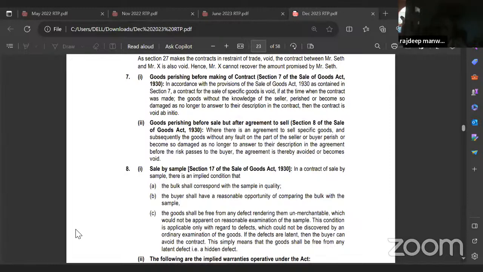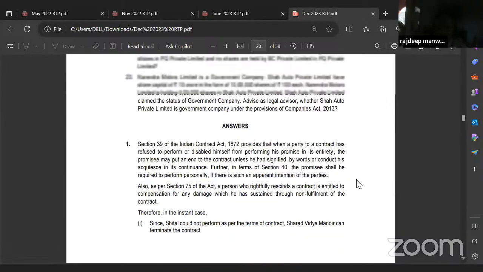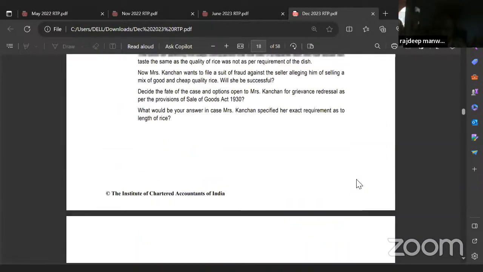Second one, goods perishing before sale but after agreement to sell. Section 8 of the Sale of Goods Act 1930. Where there is an agreement to sell specific goods and subsequently the goods without any fault on the part of the seller or buyer perish or become so damaged as no longer to answer their description in the agreement before the risk passes to the buyer, the agreement is thereby avoided or becomes void. Avoided because the risk has not got transferred to the buyer. Same thing, right? Correct or no? Which I told. Got it?